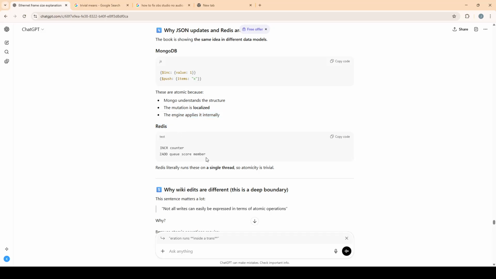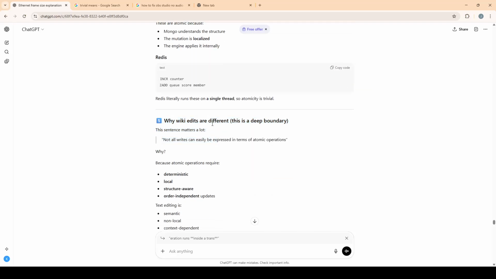In Redis, INC counter, next line ZADD queue score member. So this is how Redis's internal interface does this. Redis literally runs this on a single thread. So atomicity is trivial, because since it's a single thread, no other thread could sneak into the middle of that execution. Now, why are wiki edits different?